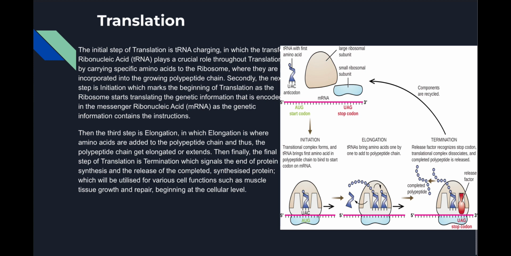Then the third step is elongation, during which amino acids are added to the polypeptide chain, and thus the polypeptide chain gets elongated or essentially extends. Then the final step of translation is termination, in which termination signals the end of protein synthesis and the release of the completed synthesized protein, which will be utilized for various key cellular functions, such as muscle growth, tissue growth and repair, beginning at the cellular level.